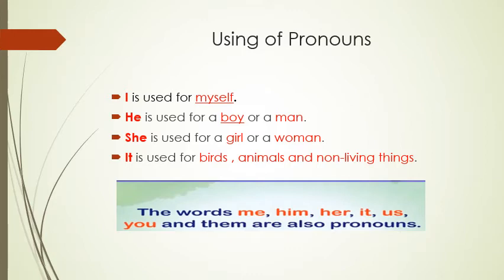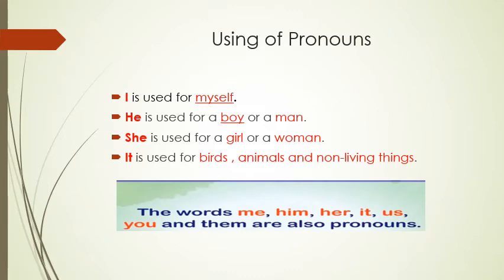For example, if I say I am a girl, my name is Preeti, when I am talking about myself, I am using I. Again, if I say Rahul is a boy, if I am talking about Rahul, who is a boy or a man, then I am using he. He is 5 years old.